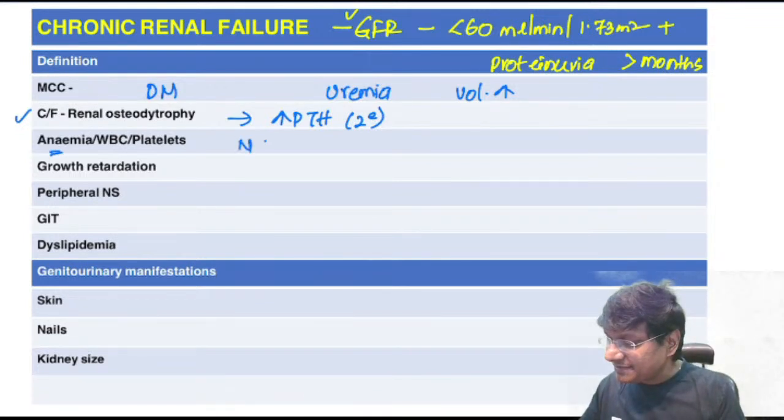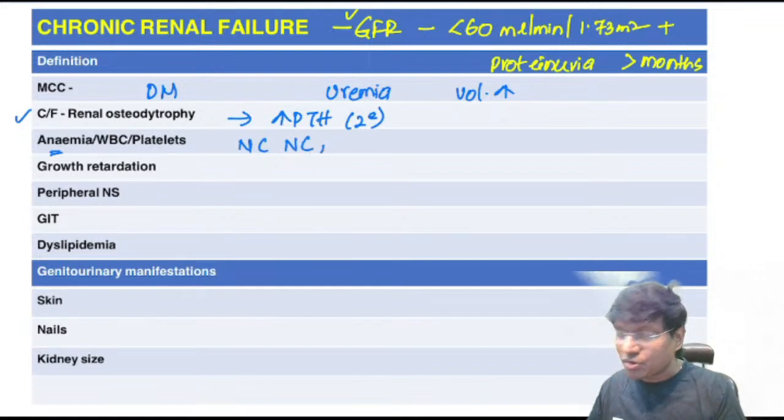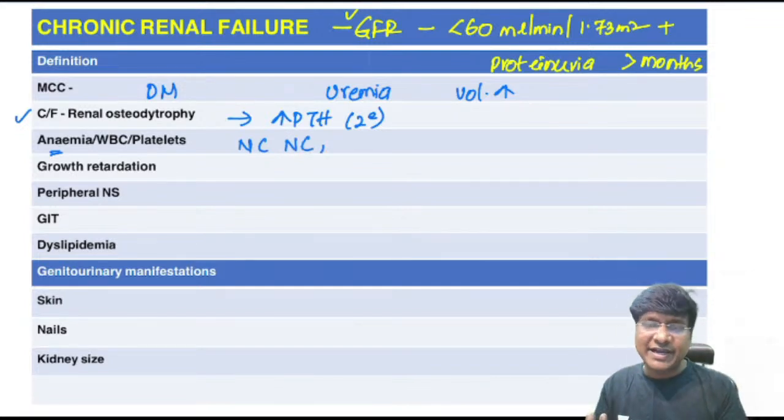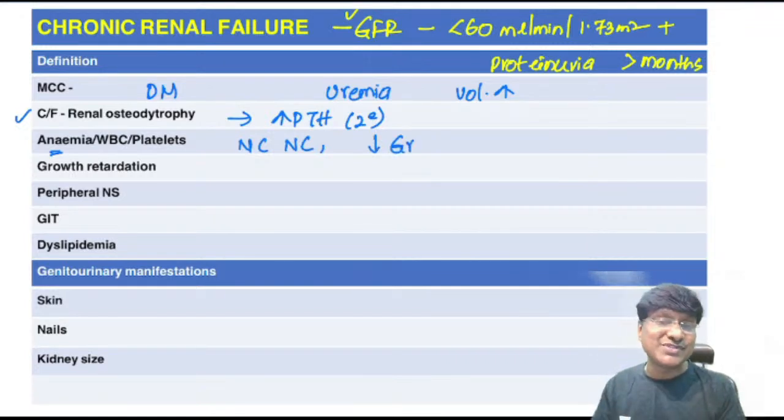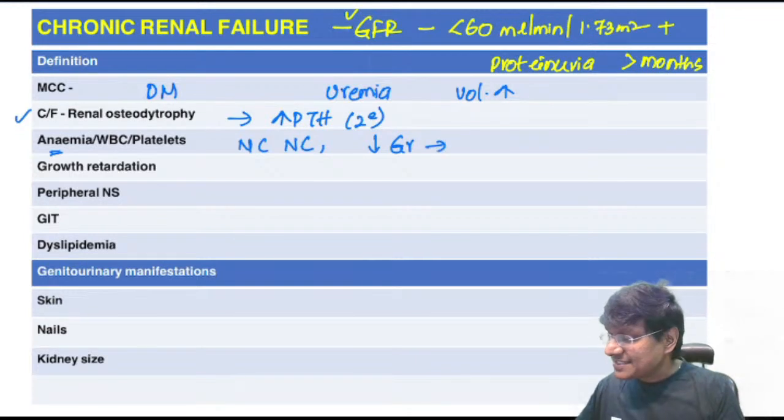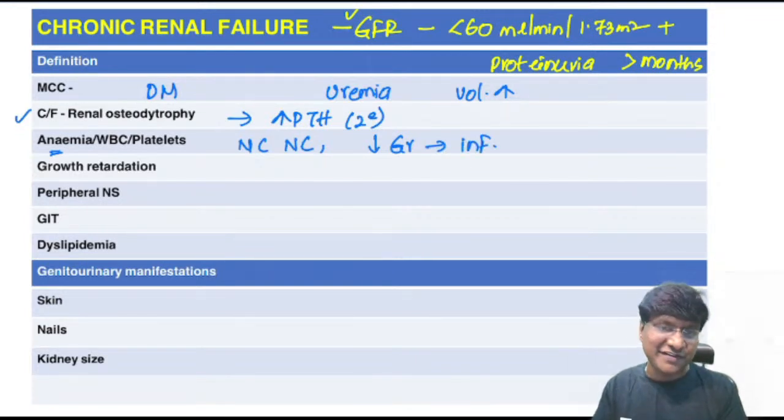What type of anemia they will have? Normocytic, normochromic type of anemia will be there. And why is that anemia? Due to erythropoietin deficiency. Now, regarding WBCs, what will be the problem? There will be decrease in the granulocyte function, and your WBCs are policemen of your body. So once there is decrease in your granulocyte function, these individuals are more prone to infections.